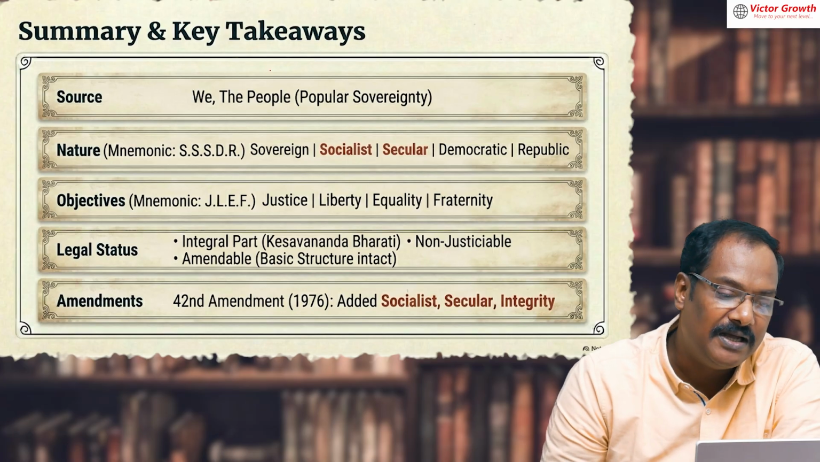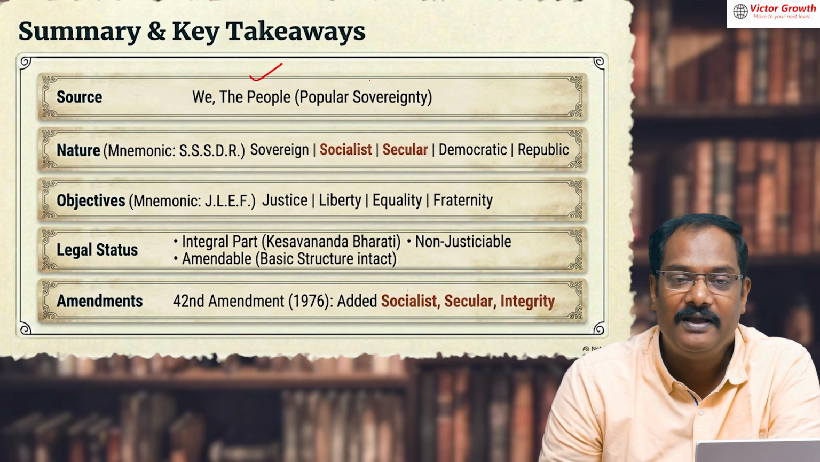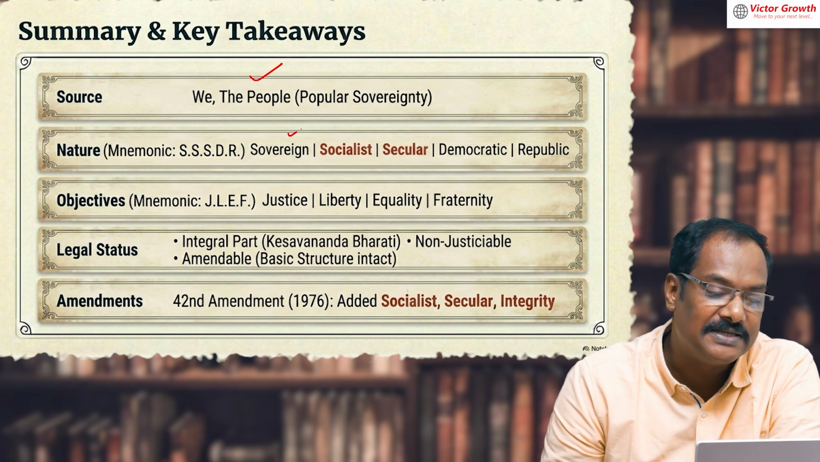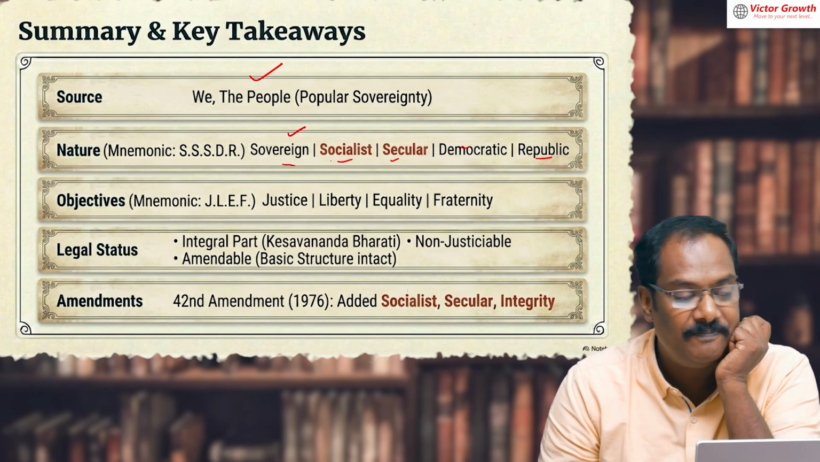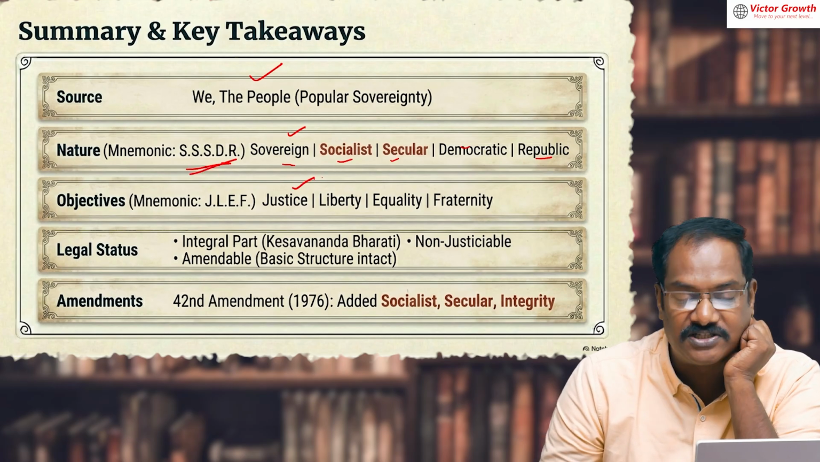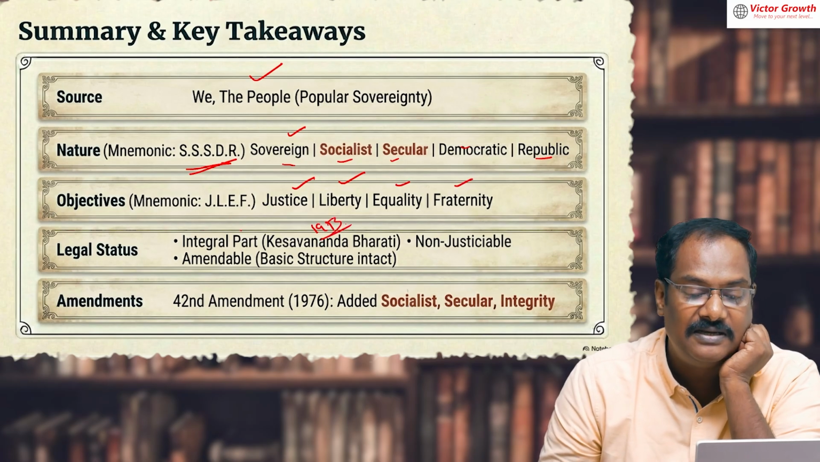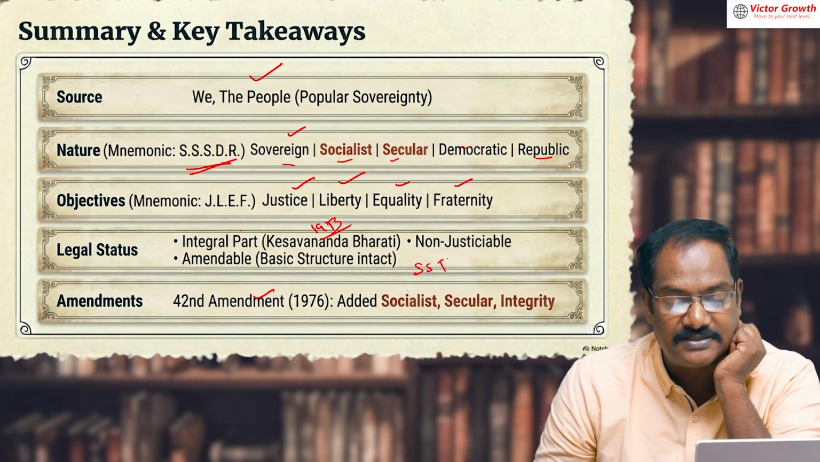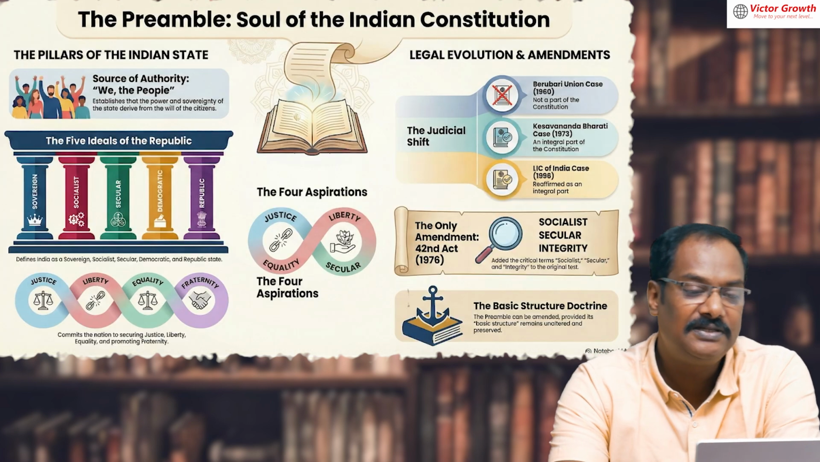So what is the summary? It is 'We the People', popular sovereignty, and people are giving this to themselves. It is the source of authority, and this one you remember: triple S DR. Sovereign, socialist, secular, democratic, republic. Triple S is a mnemonic you can use. Then the objectives of the constitution: justice, liberty, equality, and fraternity. It is an integral part of the constitution, they said in 1973, and they said it is amendable. By the 42nd amendment, we amended it also. That time we used SSI. Of course, the preamble is not justiciable.